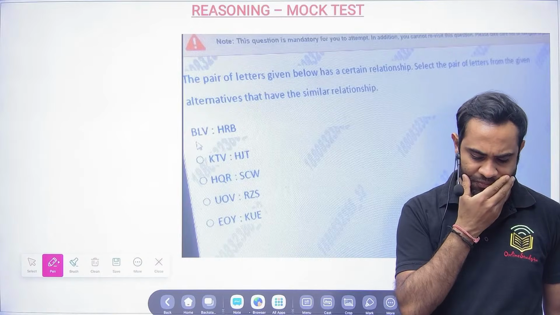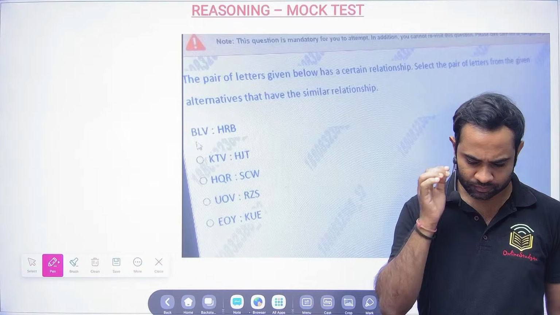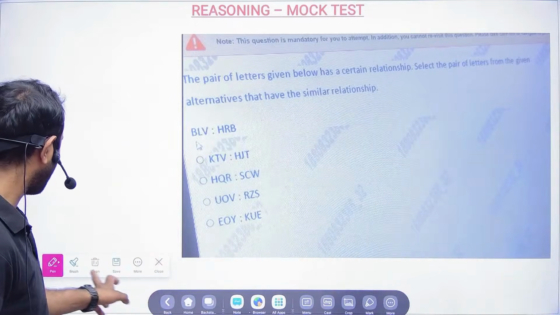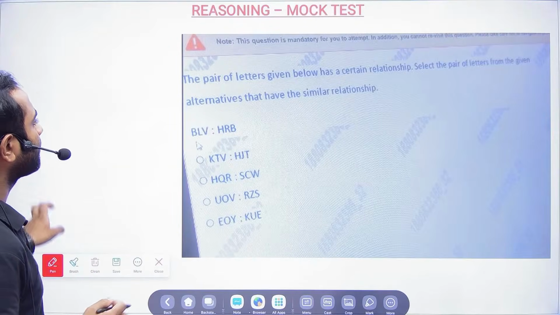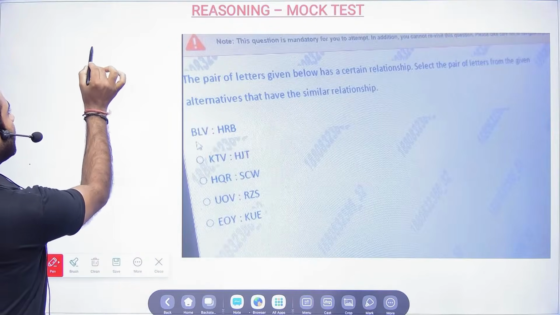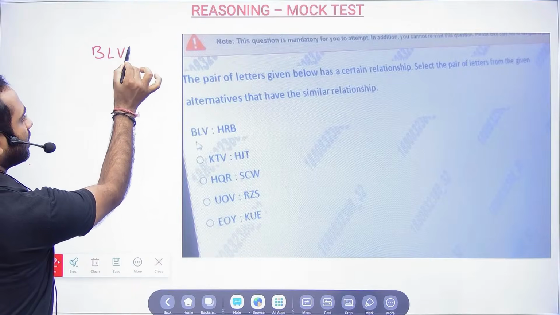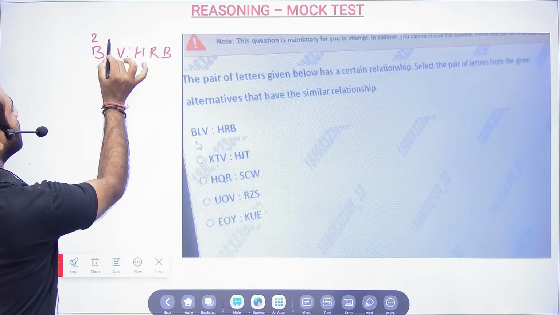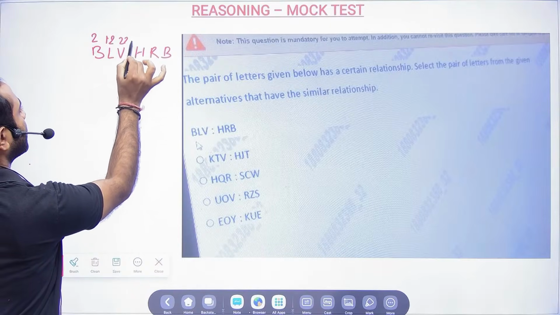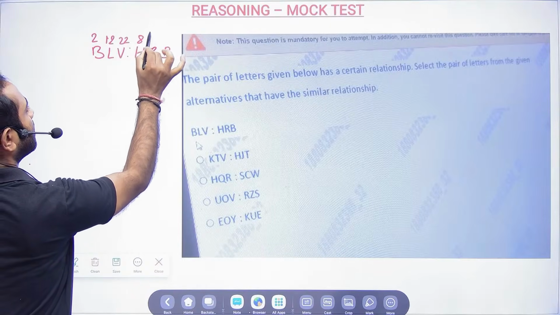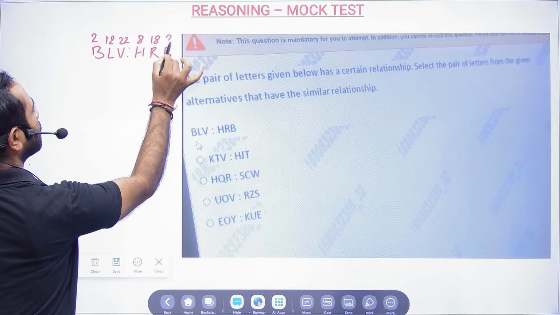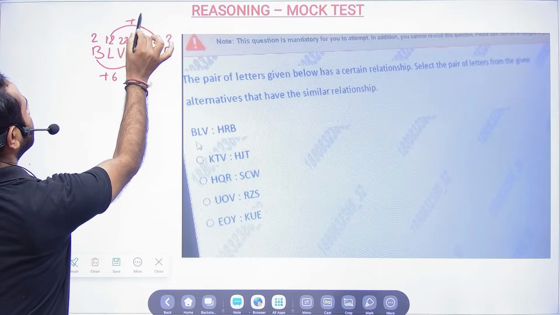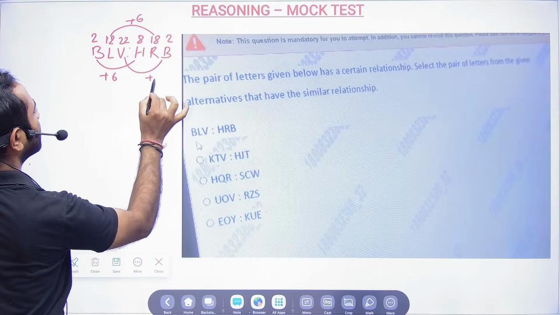Option D, the fourth option. Let me try to solve it here. Many of you have already solved it. So what they are telling us: we have BLV and then HRB. Here B is 2, L is 12, V is 22, and then 8, 18, and 2. So 2 plus 6 is 8, 12 plus 6 is 18, and 22 plus 6 is 2.